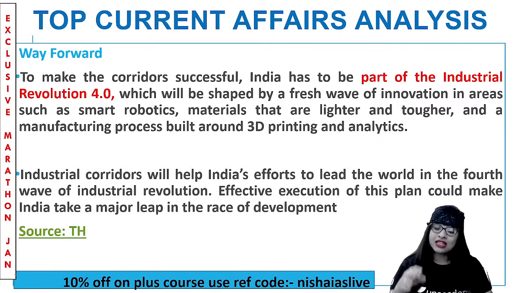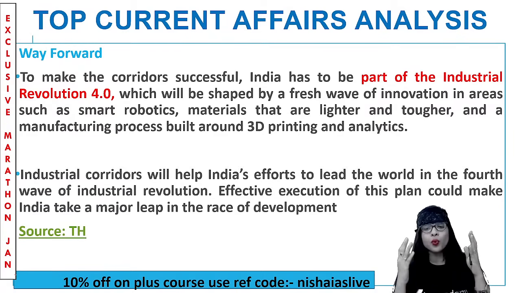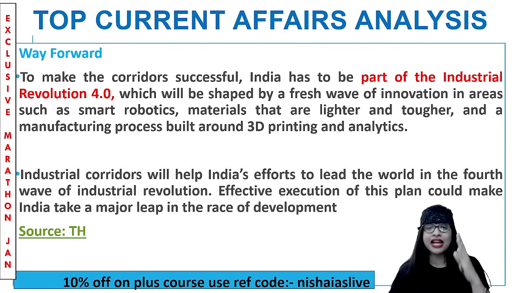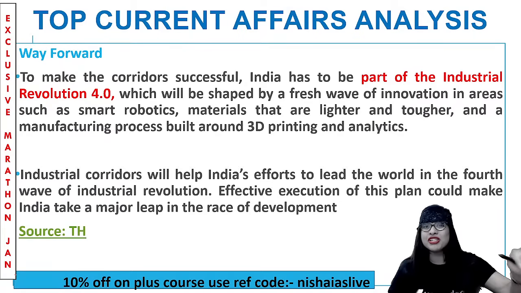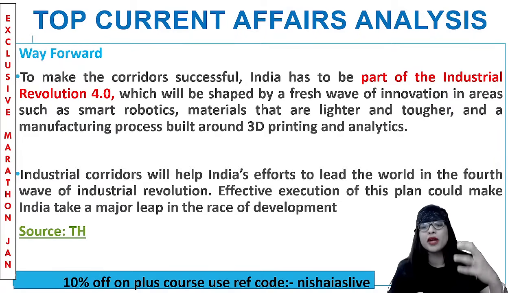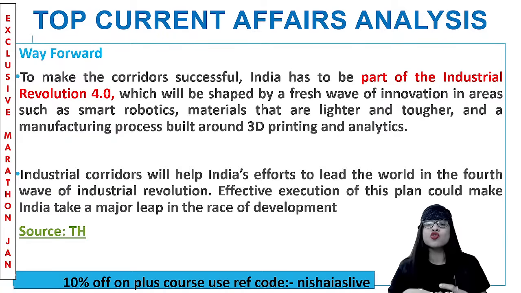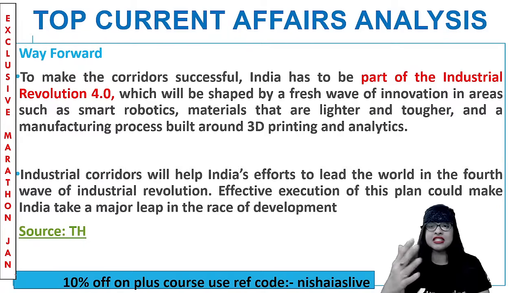So to make all these industrial corridors, your eastern or western freight corridors and all, successful, we have to be an active part of industrial revolution 4, because that is the revolution we have today as far as the 21st century is concerned, and that will enable our country India to be shaped by a fresh wave of innovations and ideas and creativity in so many ultra modern technological areas like artificial intelligence, smart robotics, materials that are lighter and tougher, etc. Clear?